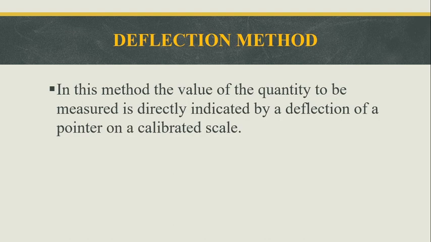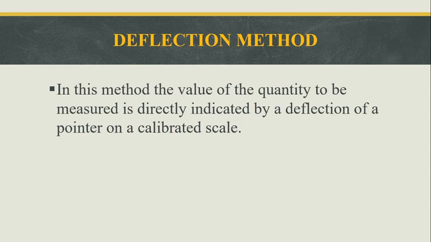In the pressure measurement, due to the pressure of some input, the dial pointer is moved over the calibrated scale.